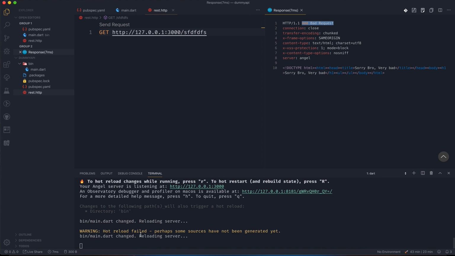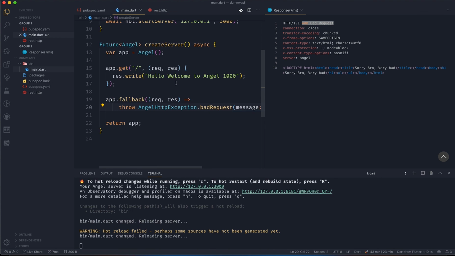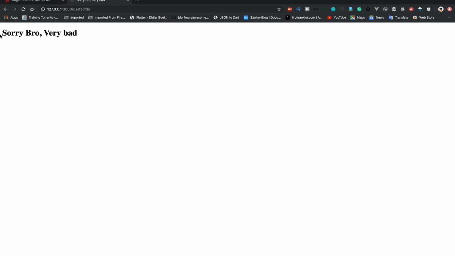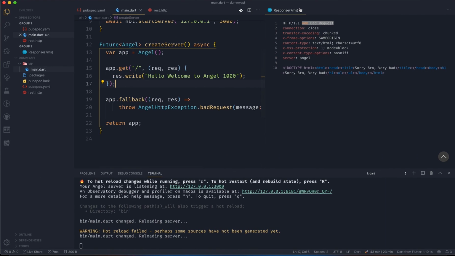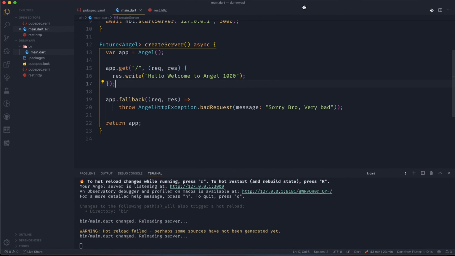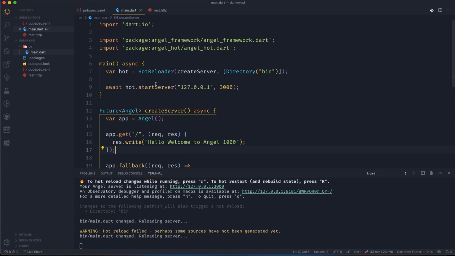Also it gave me again this warning that hot reload failed, but technically it worked. I mean, sometimes it works. So sorry bro, very bad. So yeah, that's the idea about angel framework. There are a lot of things to explore. This is just a beginning. We can also do logging and all that stuff. We will add databases, we can create more apis.